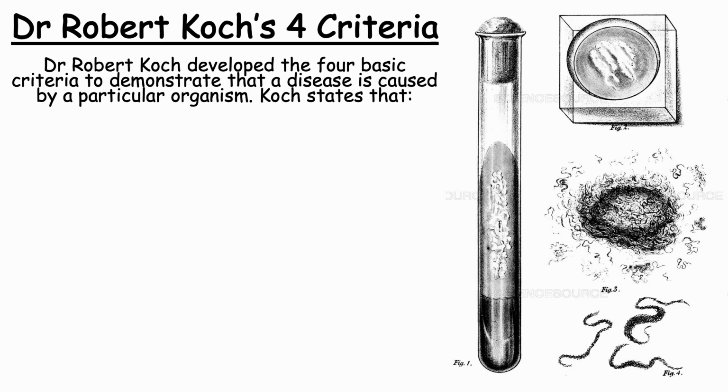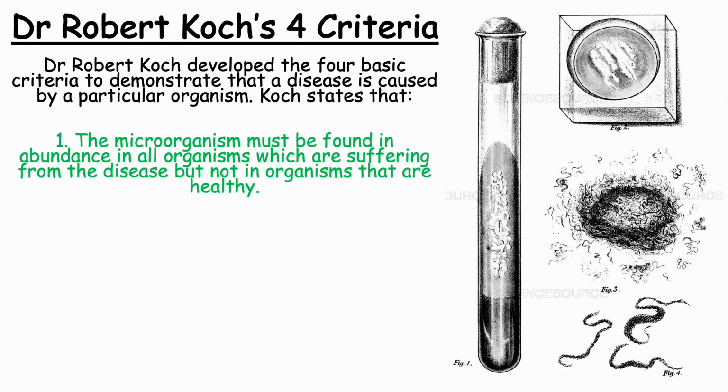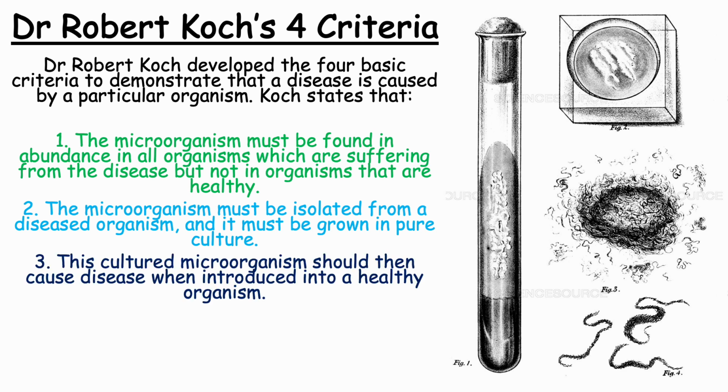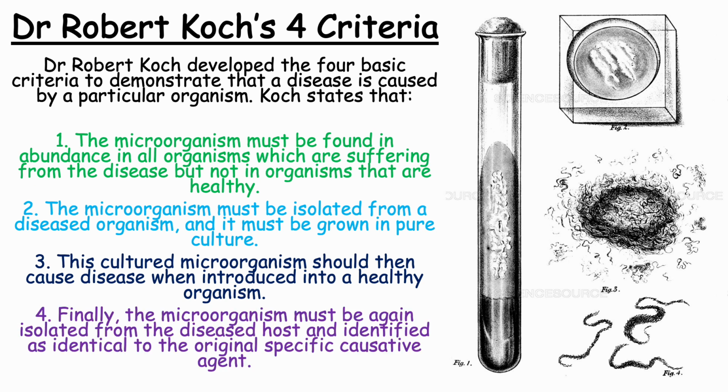Dr. Robert Koch's 4 criteria. Dr. Robert Koch developed the basic criteria to demonstrate that a disease is caused by a particular organism. Koch states that the microorganism must be found in abundance in all organisms which are suffering from the disease, but not in organisms that are healthy. The microorganism must be isolated from a diseased organism and must be grown in pure culture. This cultured microorganism must then cause disease when introduced into a healthy organism. Finally, the microorganism must be again isolated from the diseased host and identified as identical to the original specific causative agent.